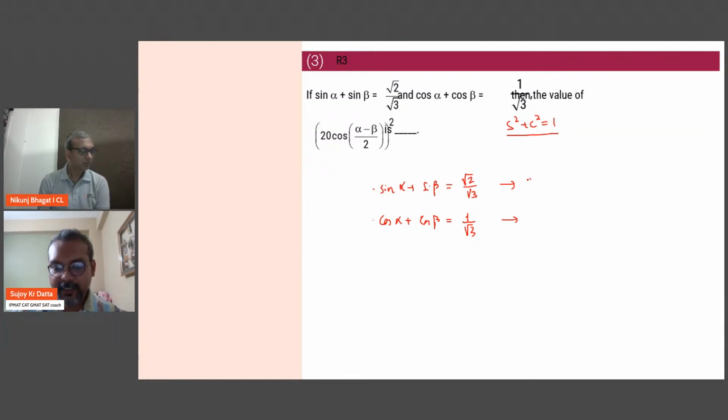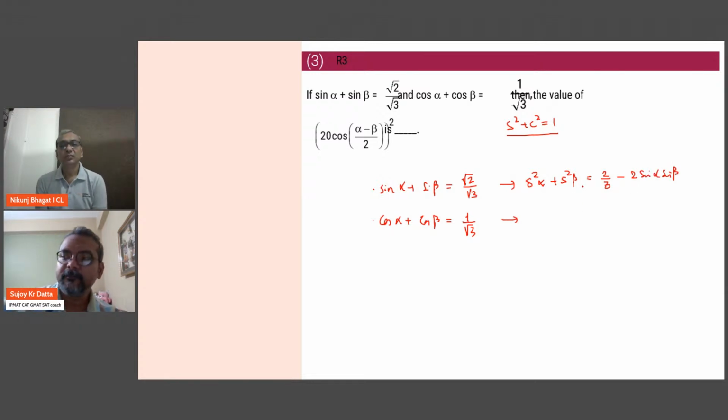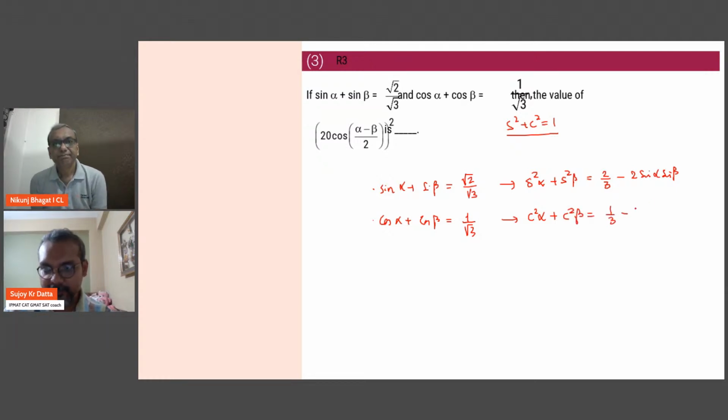So what will the upper one give? Sin square alpha plus sin square beta plus 2 sin alpha sin beta. I'm writing that on this side, 2 by 3 minus... okay? Sin square alpha plus sin square beta is 2 over 3 minus 2 sin alpha sin beta. The lower one, same method: cos square alpha plus cos square beta is 1 by 3 minus 2 cos alpha cos beta.